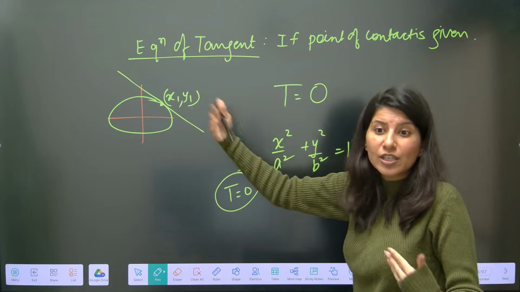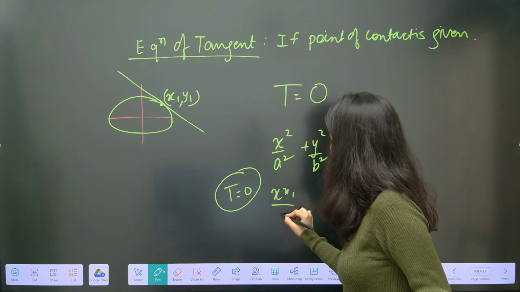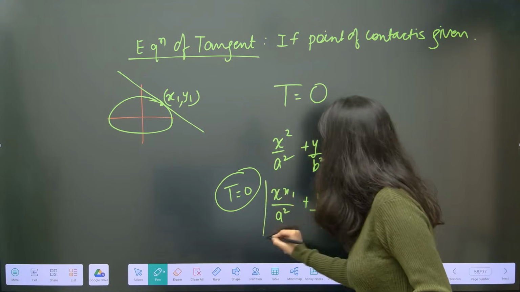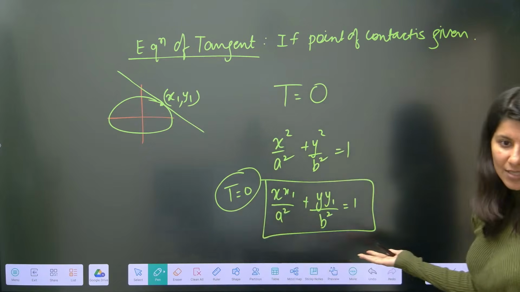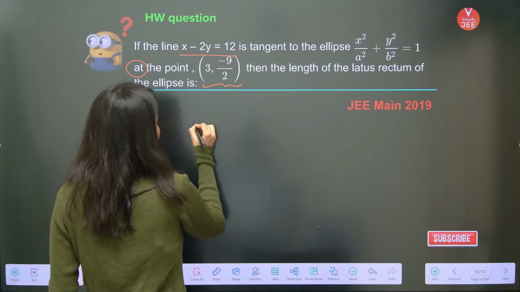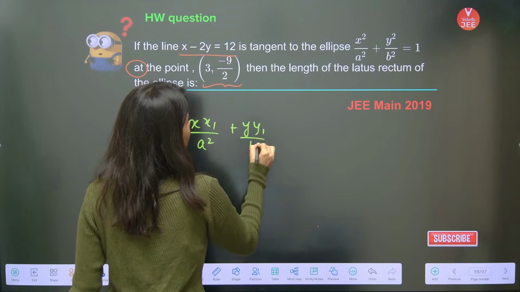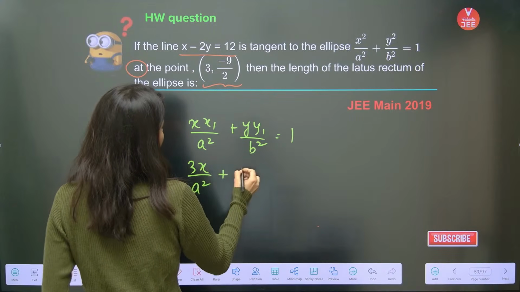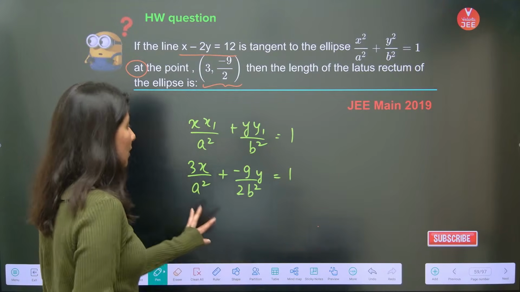That means it should be the point of contact, POC, okay? If the point of contact is given, the tangent is x1 by a square plus y1 by b square equals 1, and this is valid for your hyperbola, your parabola, your circle, and your ellipse as well. So if I go back right here and write the equation of tangent, it is x1 by a square plus y1 by b square equals 1. x1 is 3, so 3x upon a square plus y1 is minus 9 by 2, minus 9 by 2 b square upon y equals 1. So this is your equation of tangent.